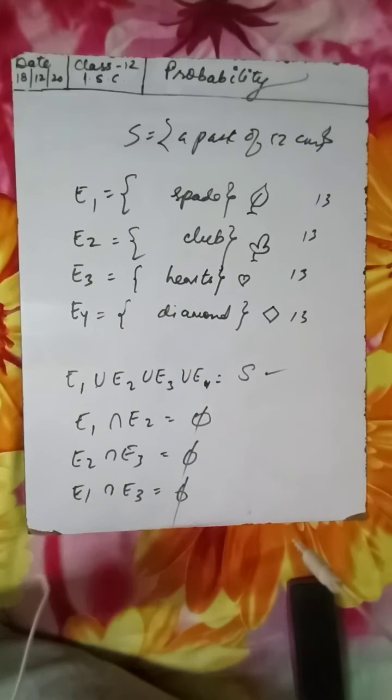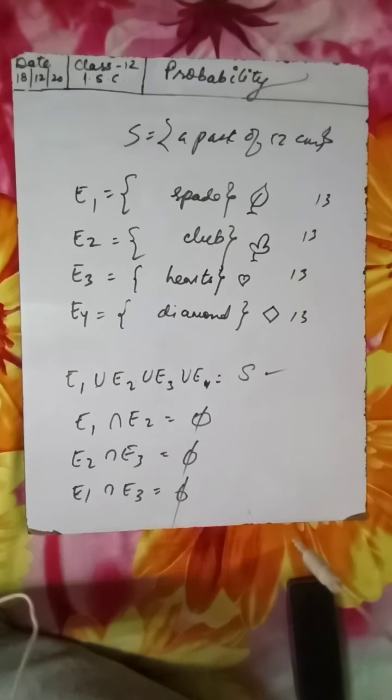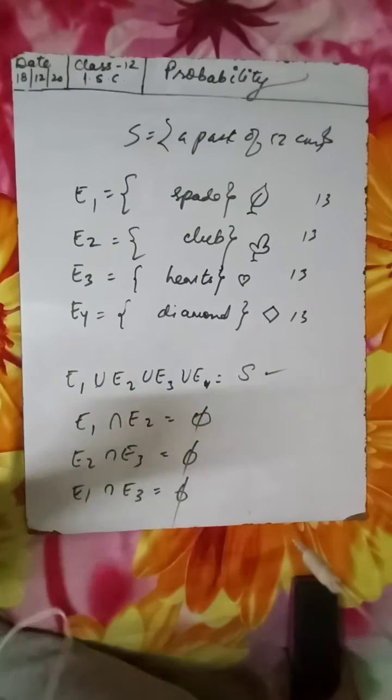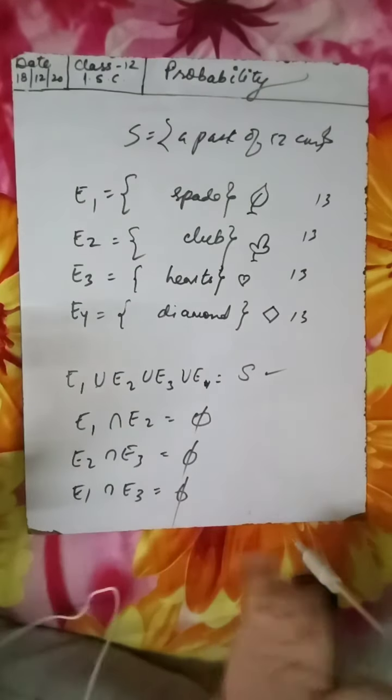All right. Now coming to the next topic, that is odds in favor and odds against of an event. I'm just giving you the basics about it.